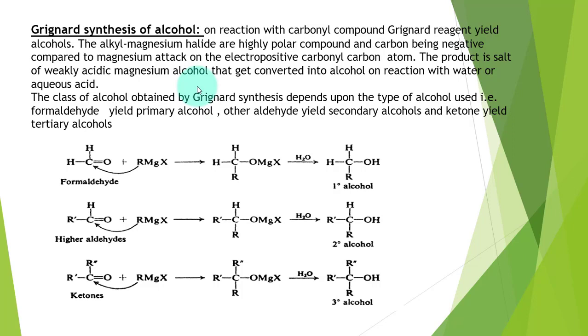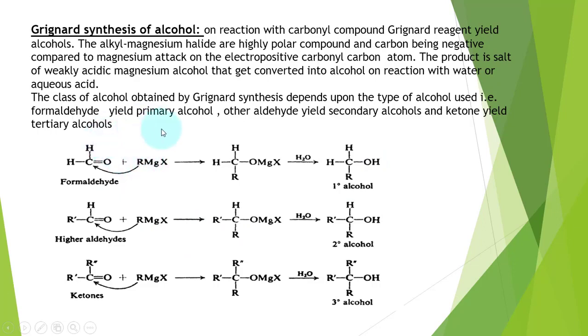We say that alkyl magnesium halides are highly polar compounds because the carbon directly bonded with the magnesium metal has partially negative charge over it, and this would act as a nucleophile, and this attacks on the electron deficient carbonyl carbon atom resulting in the formation of magnesium salt of alcohol. These magnesium salts of alcohol on reaction with water form alcohols.